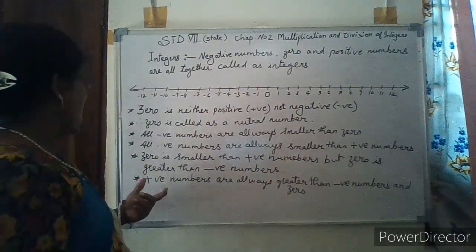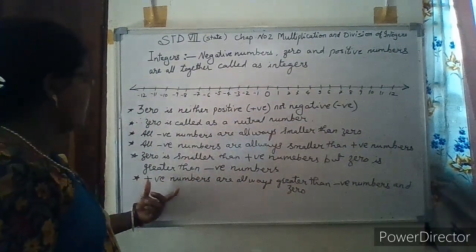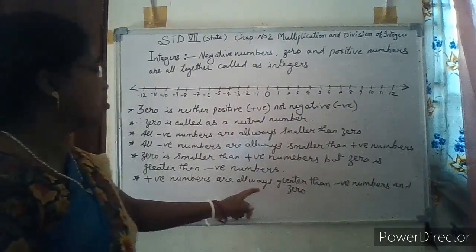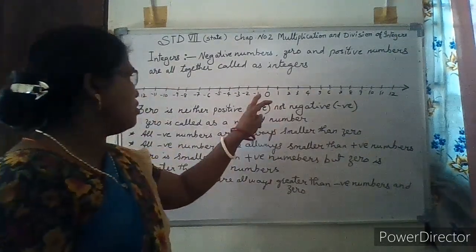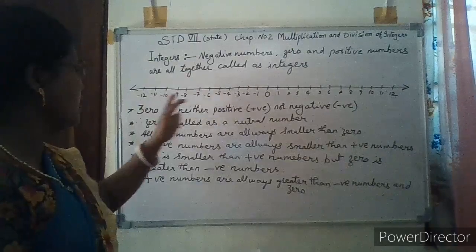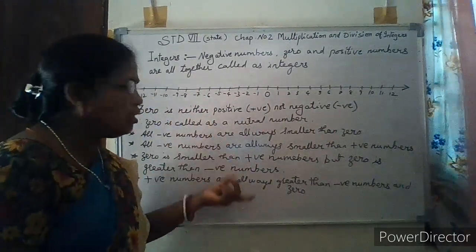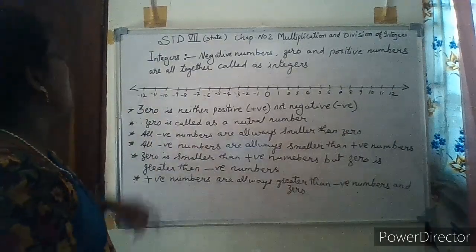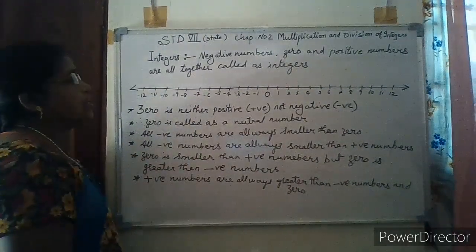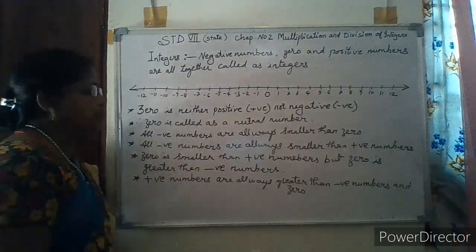So, positive numbers are always greater than 0 and negative numbers. These are the points. If you learn these points properly, you can compare integers.